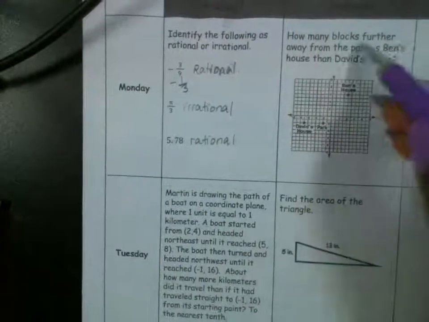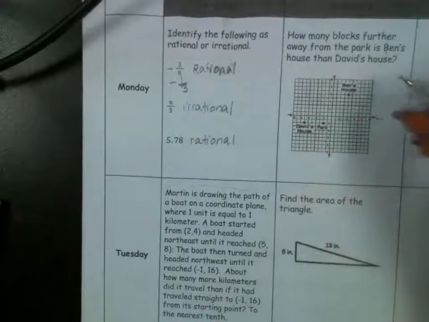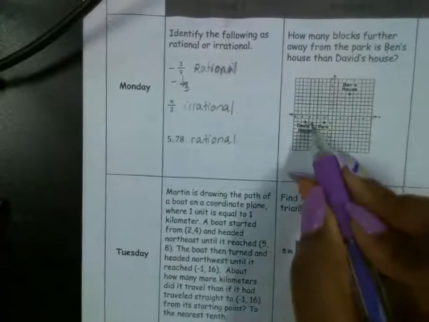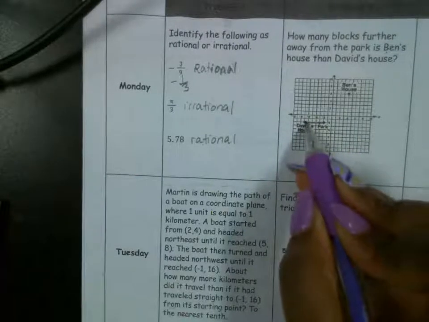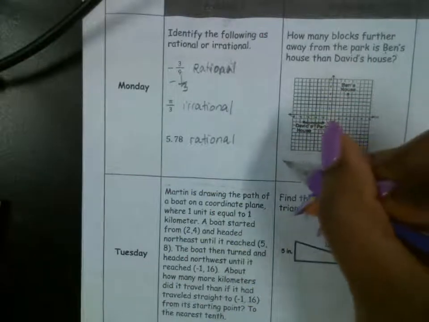All right, so how many blocks further away is the park from Ben's house than David's house? So we're doing two different measurements. Ben's to the park and David's to the park. So David to the park is easy. You see this? We draw a straight line from David to the park. And let's count how many units this is. That's 1, 2, 3, 4, 5 units, okay? So David is 5 units from the park. Please write that down.